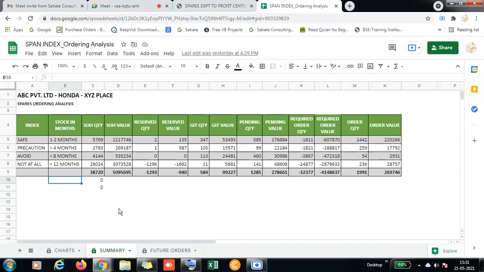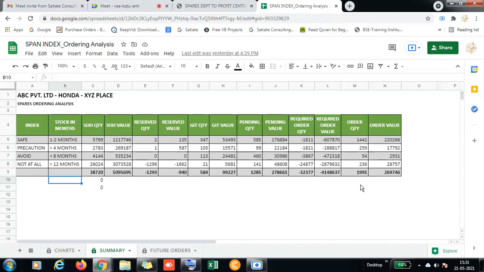So as soon as he pastes, this report will give the bifurcation of how many pending quantities are there, how many goods in transit, how many are under reserve quantity, and what is the stock on hand and required order quantity, as per their requirement from the calculation, and what he is actually ordering, and what is the order value. Every time he puts the stock statement in, before placing the order, he puts the stock statement in, the sales of 6 months.